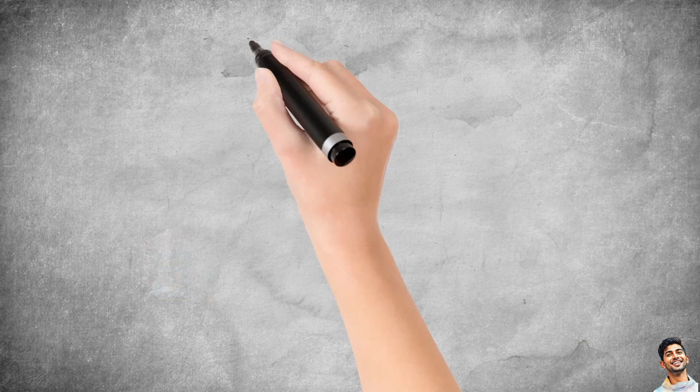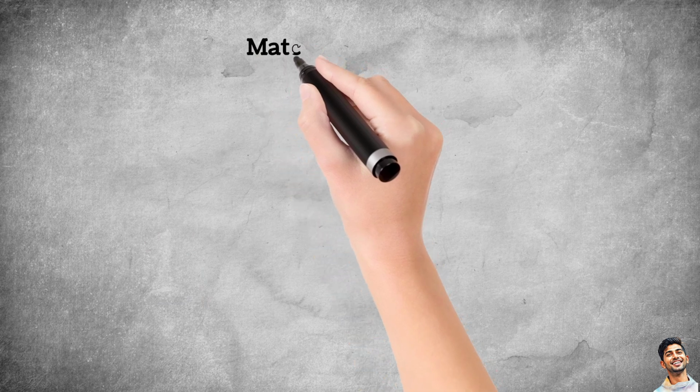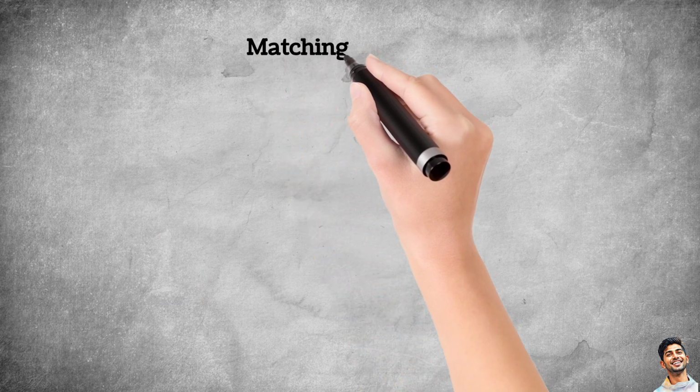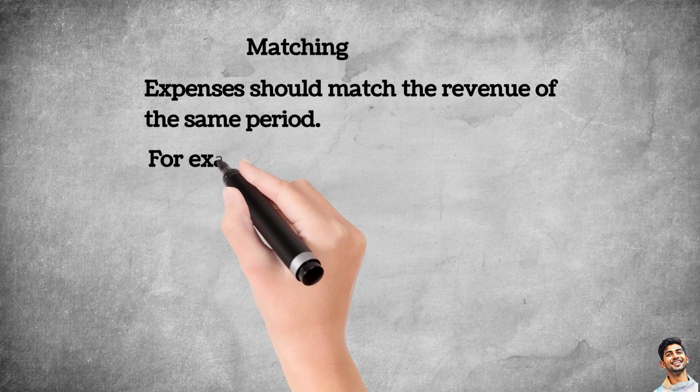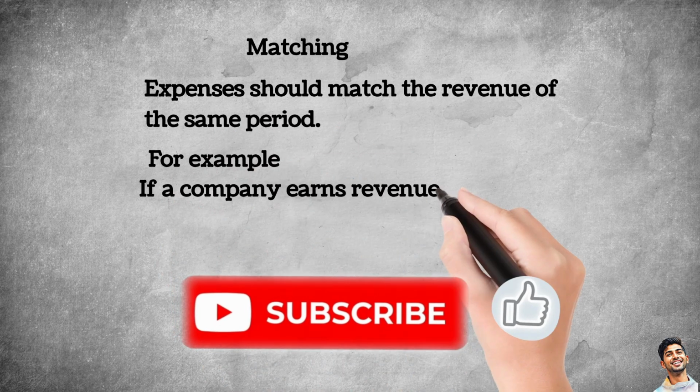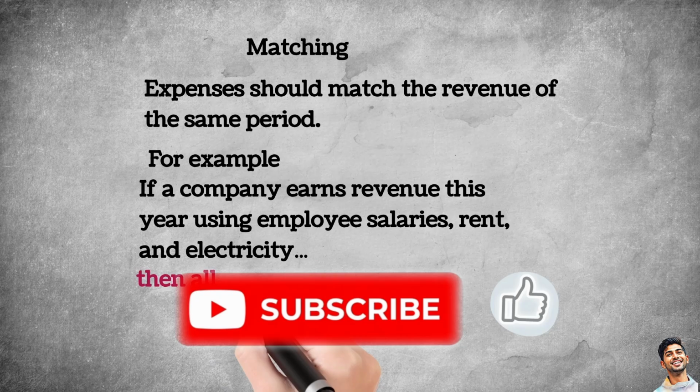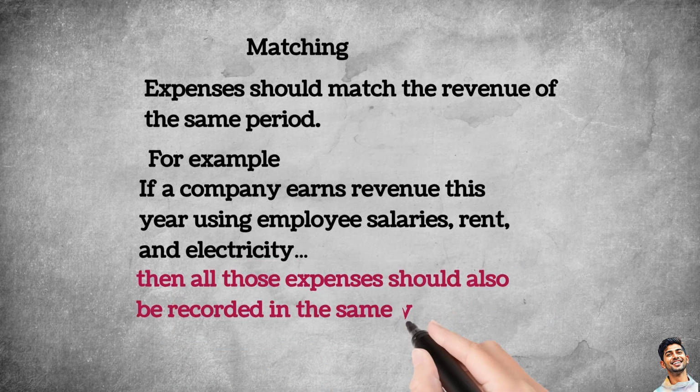And finally, the matching principle. The matching principle says expenses should match the revenue of the same period. For example, if a company earns revenue this year using employee salary, rent, and electricity, then all those expenses should also be recorded in the same year. That's the way profit is calculated properly.